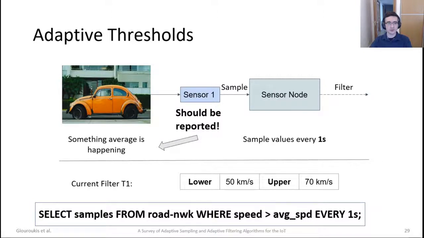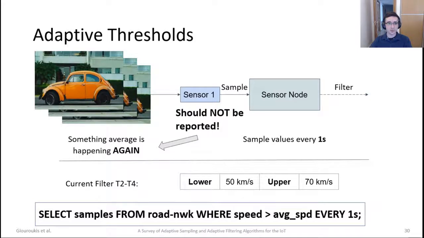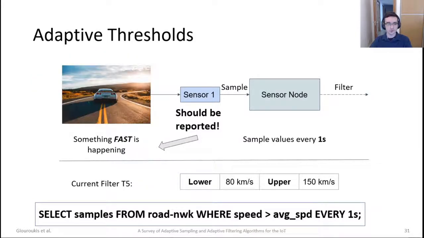Why? Because it actually falls into the thresholds that we defined already. This should also update our threshold and change it to have a lower limit of 50 kilometers per second and an upper of 70 kilometers per second. If the same thing happens again and again, that means that this incident is not exactly important, is not exactly an outlier. So the system should not report more than once what we found, or at least not a lot of times. The adaptive thresholds then should also report something that is happening really fast and acts like an outlier to the whole system.